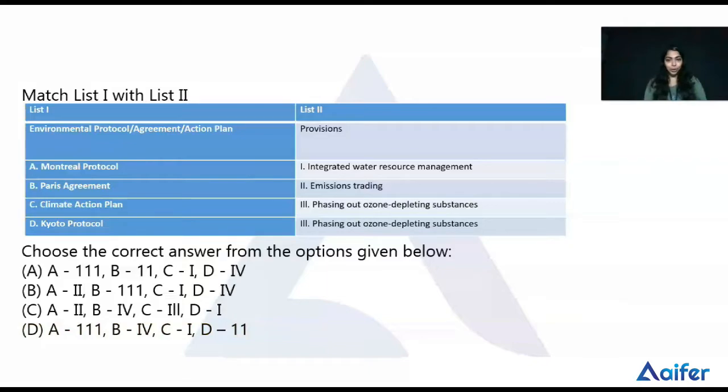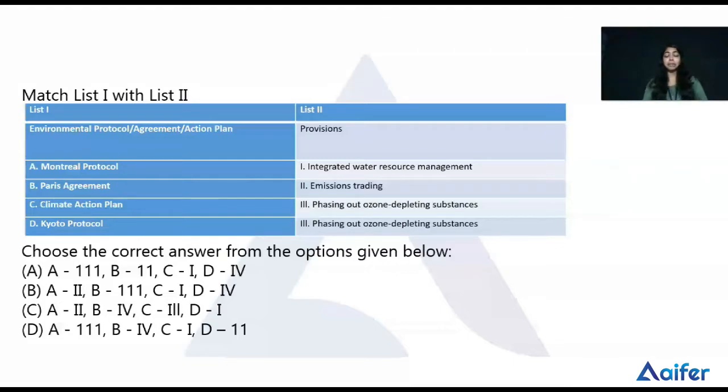So the Kyoto Protocol operationalizes the United Nations Framework Convention on Climate Change by committing industrialized countries and economies in transition to limit and reduce greenhouse gases. So we can check what the Kyoto Protocol is.